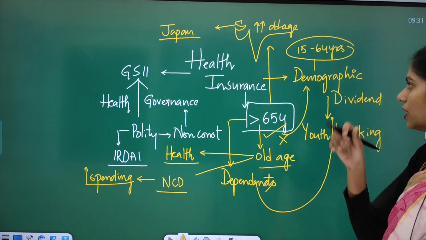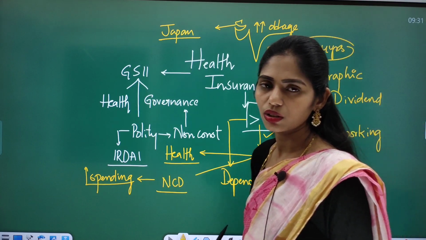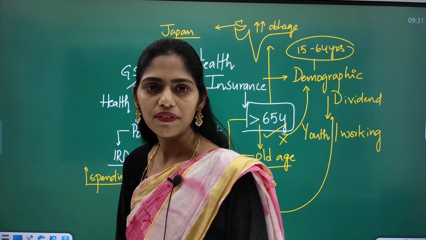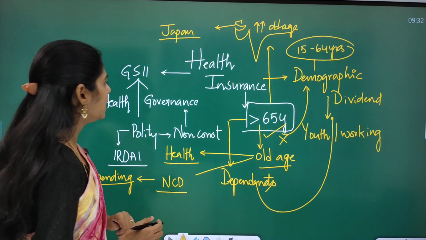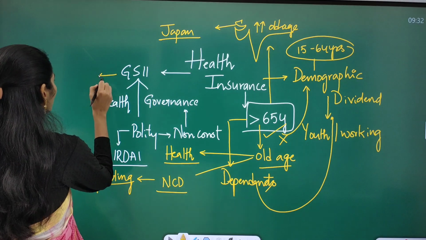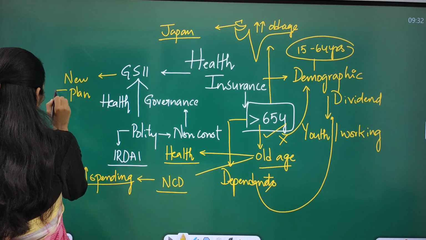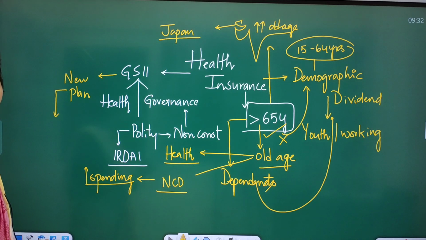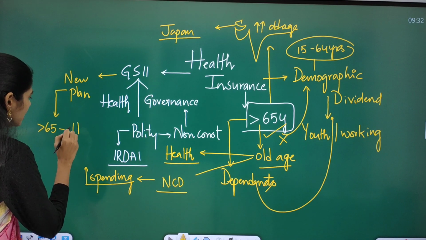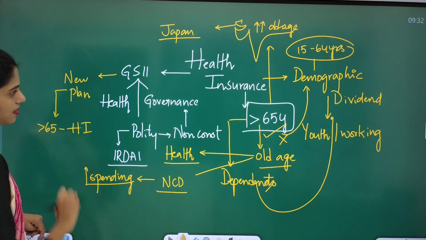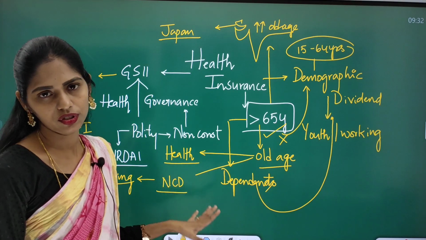Because of this, the government has said we have to come up with a new plan to include elderly people who are more than 65 years old under health insurance. Clear? So these are the background points that you have to see.